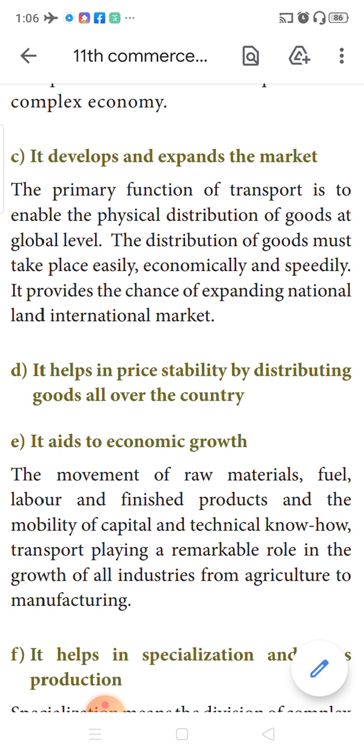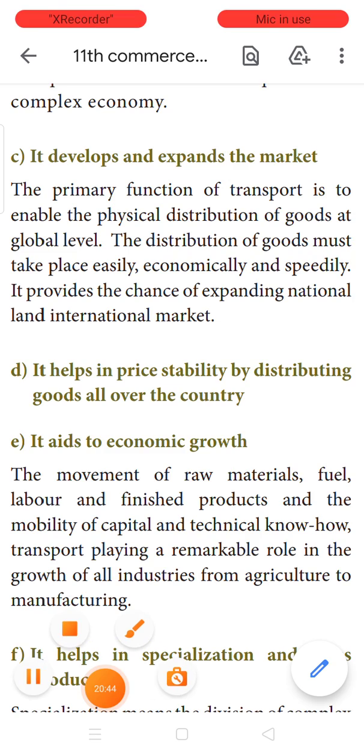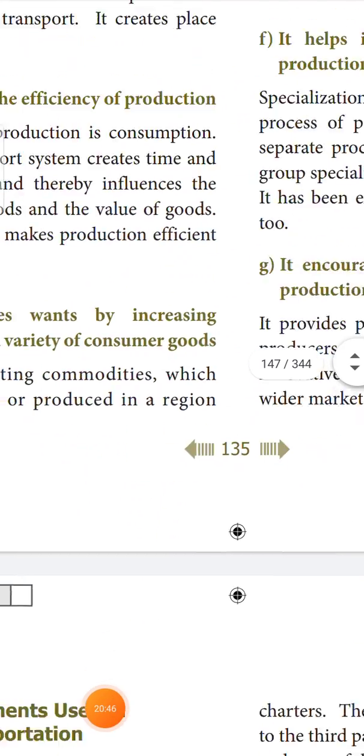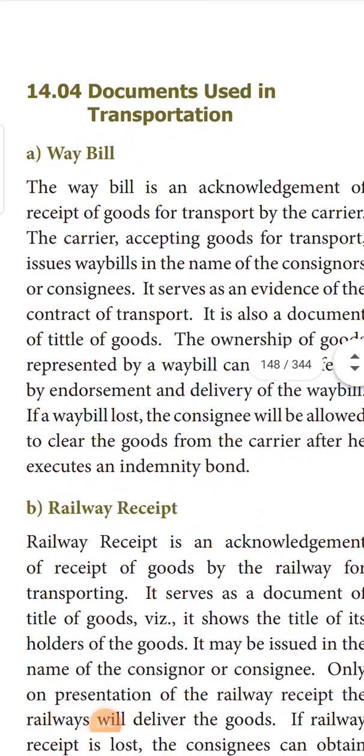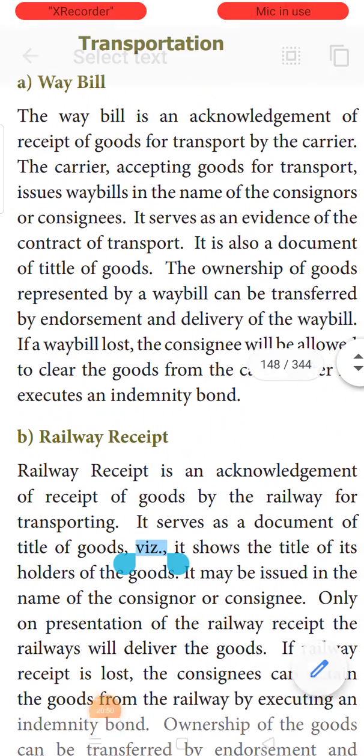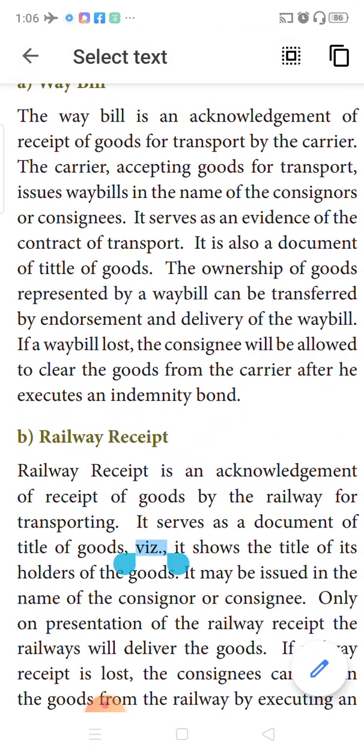Okay, so all this is possible only because of the transportation network, and it has helped people earn a huge amount of profit also. The next topic we'll be learning is what are the documents that are used in transportation. So far we saw road transport, rail transport, air transport. In air transport itself we saw different types. In all of these they use certain documents. Now let us see what documents are used in transportation.